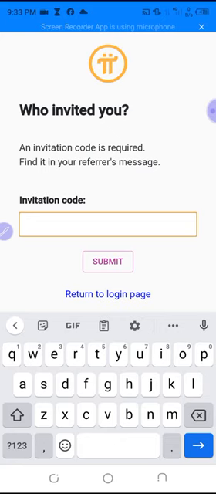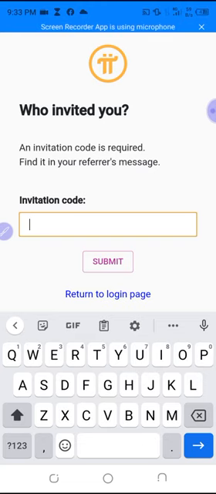So what you will do is click on this place, and I've already clicked, it is blinking. Then you put the invitation code. If it is Adamu123, that is, if it is Adamu that sent for you, then you put Adamu123. If it is Stephanus123, then you put Stephanus123.